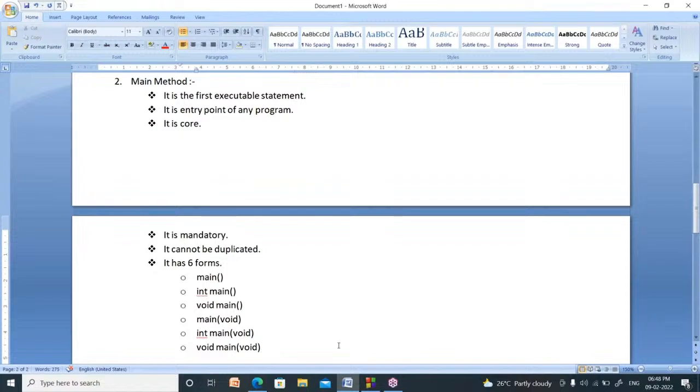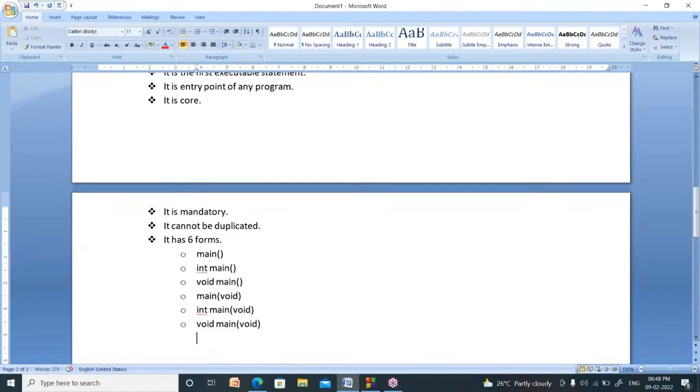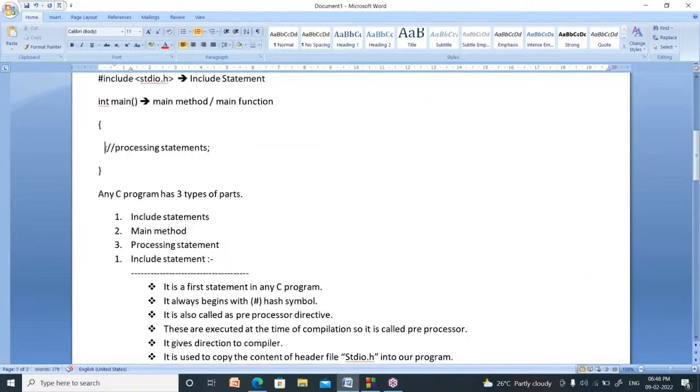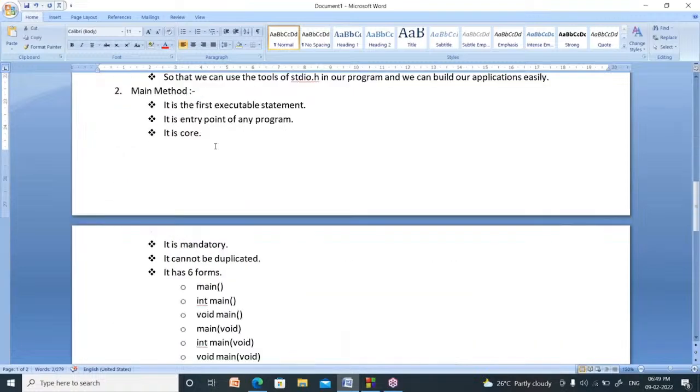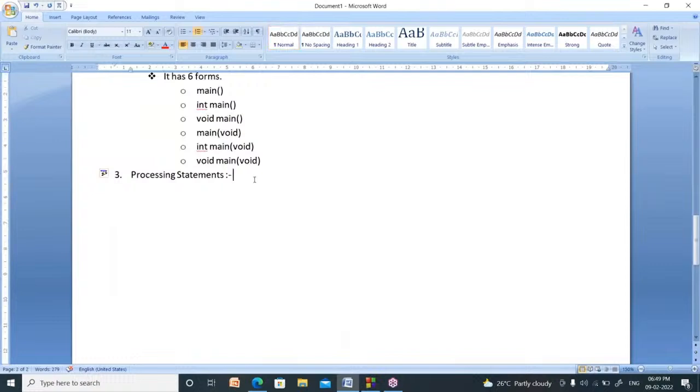Now I am going to the third concept, that is, what are processing statements. Processing statements are nothing but the step-by-step procedure to solve a particular problem. The step-by-step procedure to solve a specific problem is called a processing statement.